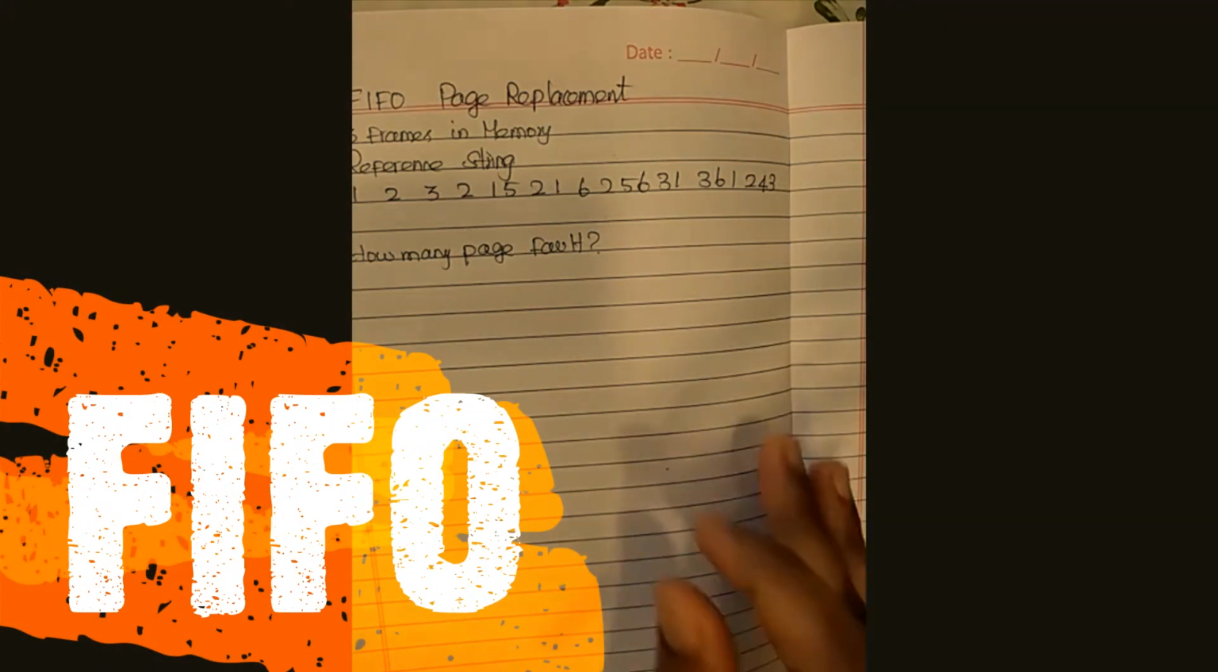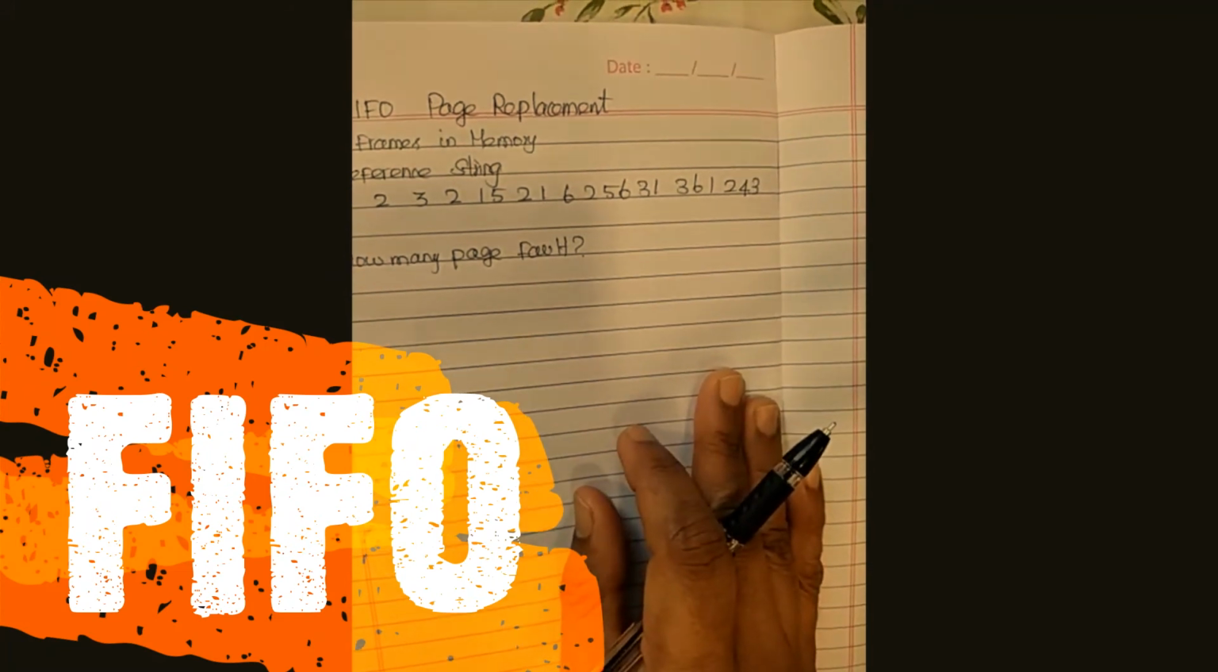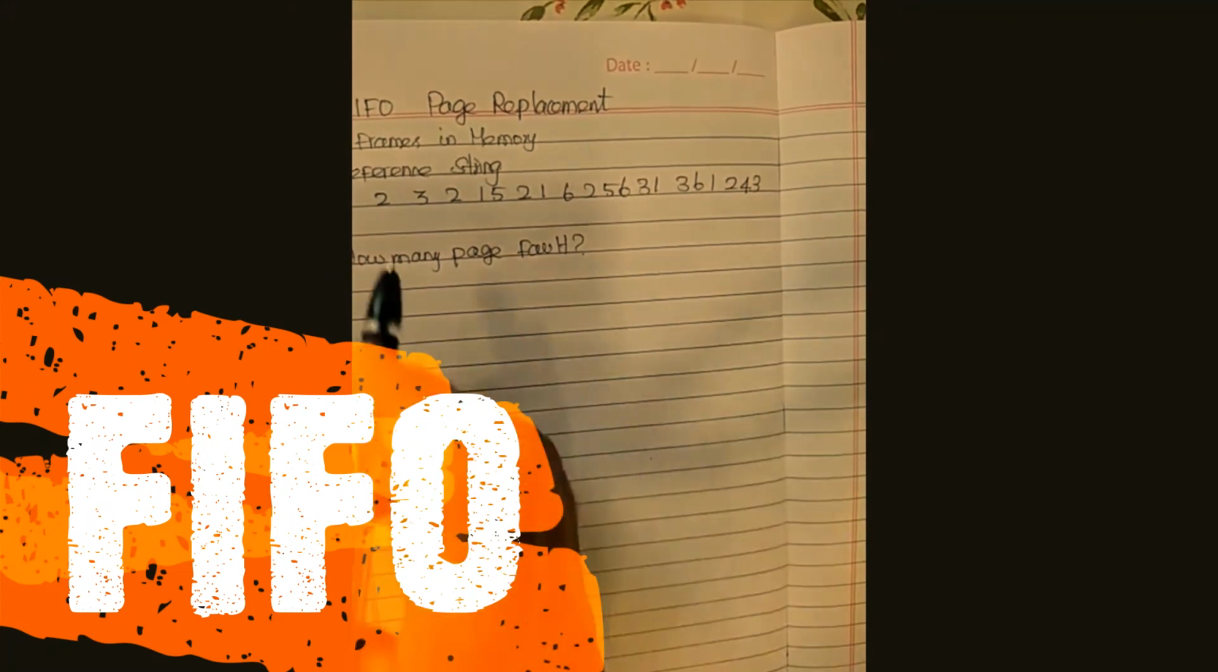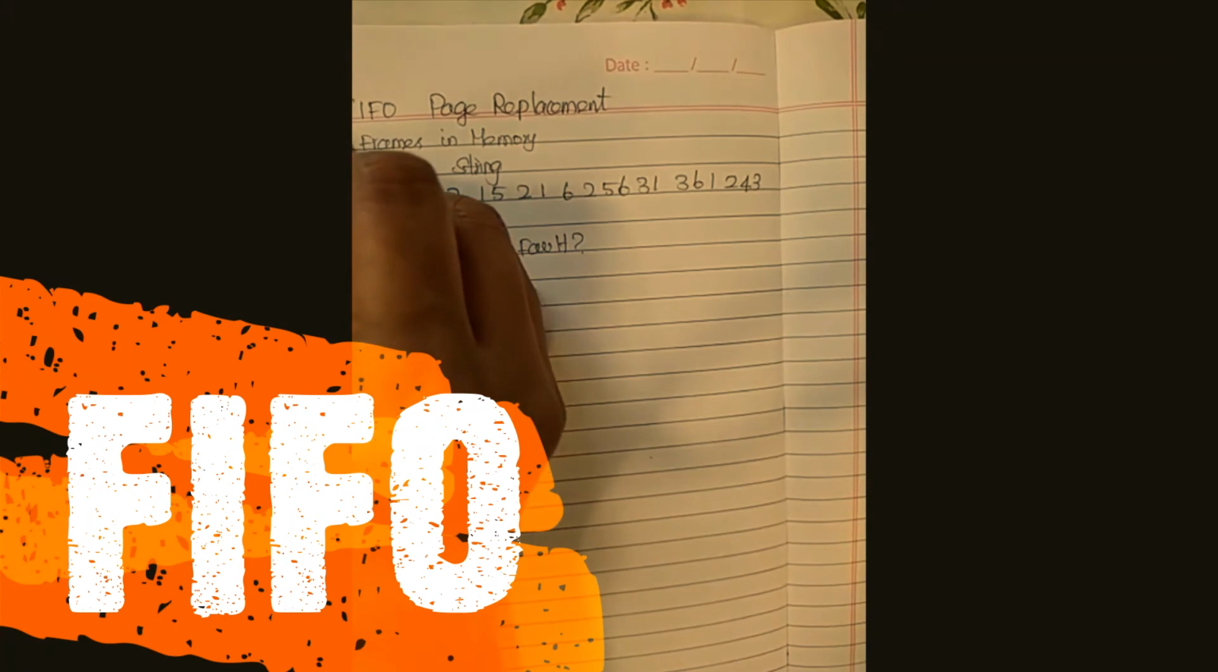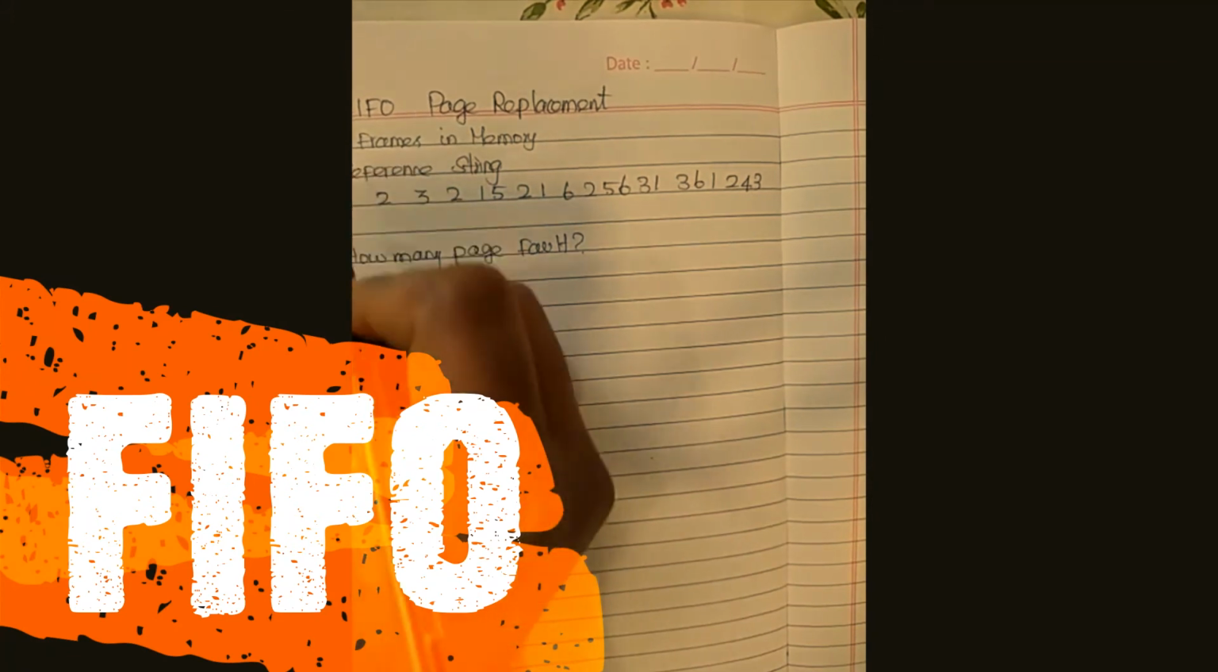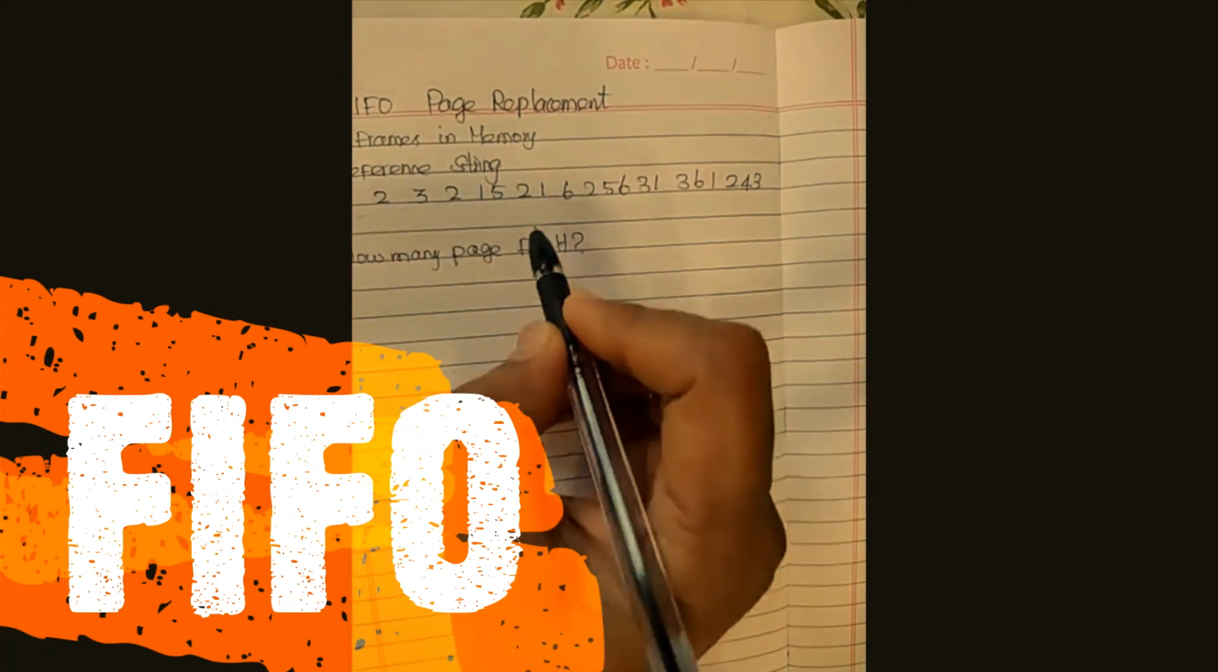Okay, so this is about the first in, first out page replacement algorithm. The question will give these two details: how many frames are in the memory, and the long reference string.